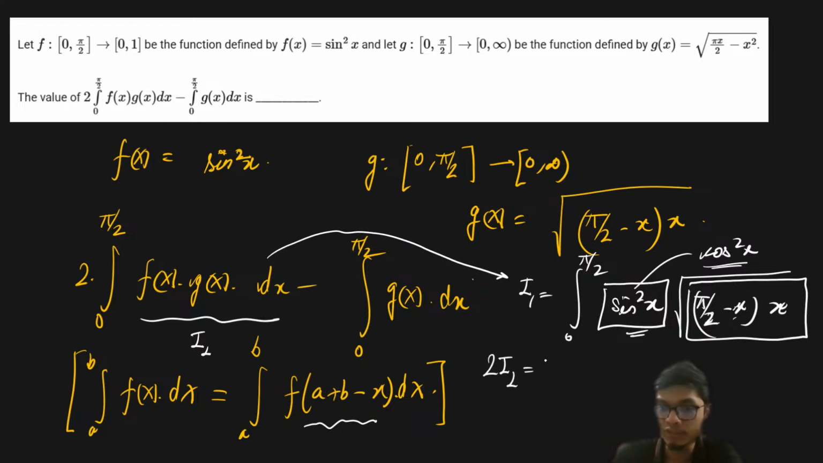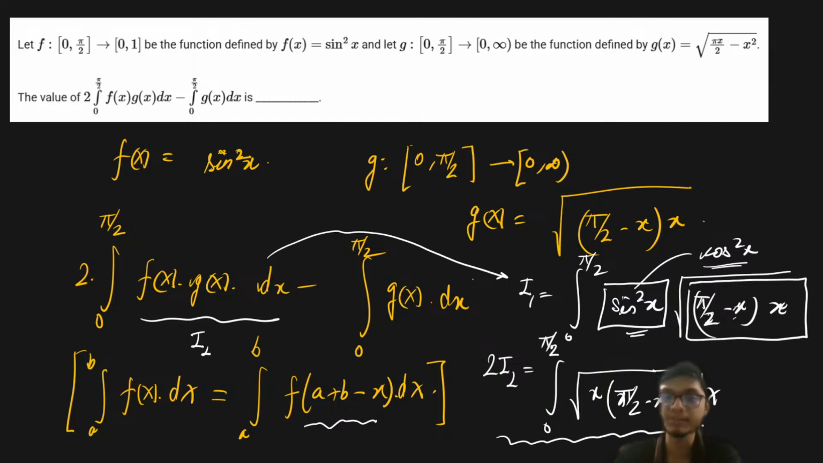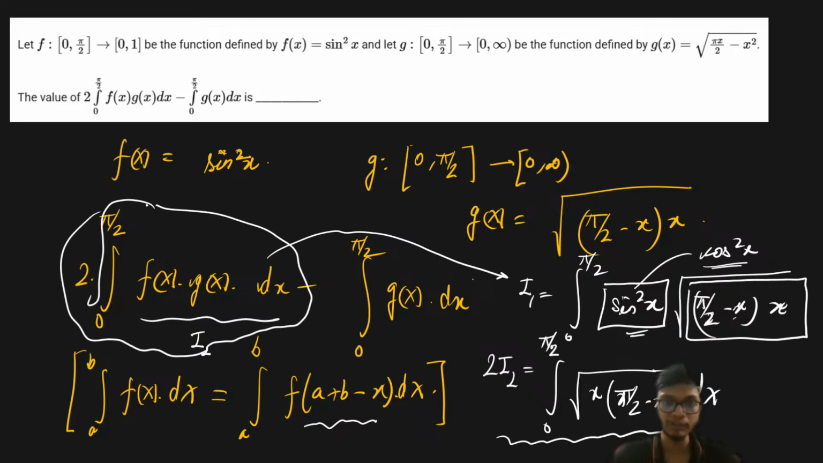So if I take the sum, 2 times of I1 is basically going to be the integral from 0 to pi by 2 of simply the square root of x into pi by 2 minus x dx, right? And that is what is mentioned as 2 times of I, and I need to get this value of 2 times of I over here. Now interestingly, the 2 times of I is simply equal to the integration within the limit 0 to pi by 2 of the function g of x.